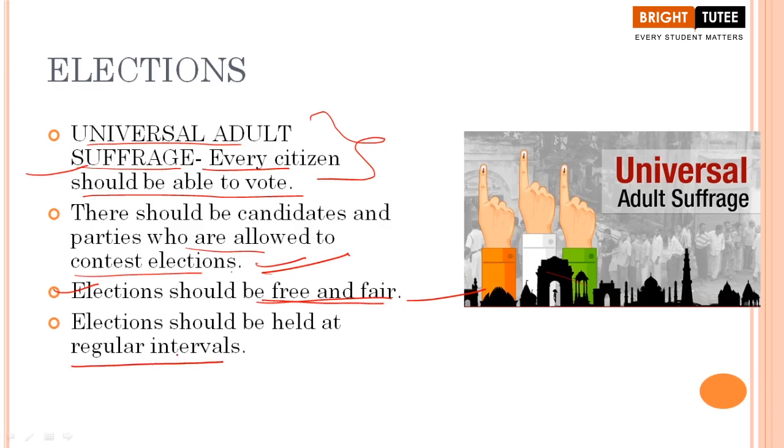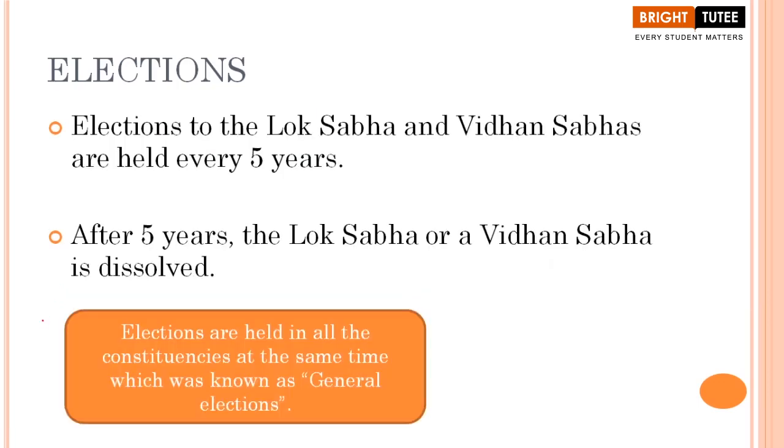at regular intervals. Yes, when we are talking about our own country, we know that elections are taking place at regular intervals, right? At an interval of 5 years, we have the general elections taking place in our own country. So this is the next point that I was talking about, that elections to the Lok Sabha and Vidhan Sabhas are held every 5 years. Yes, students.